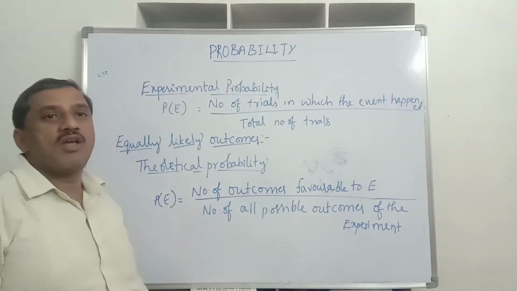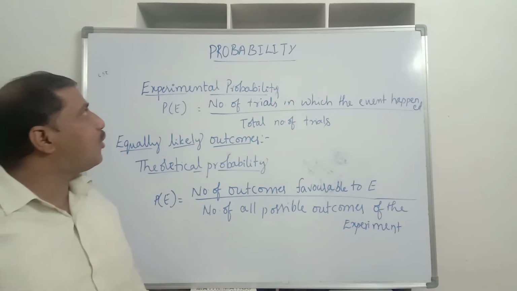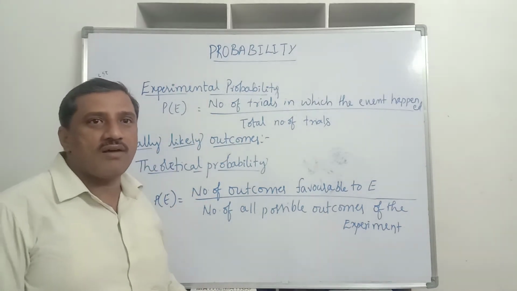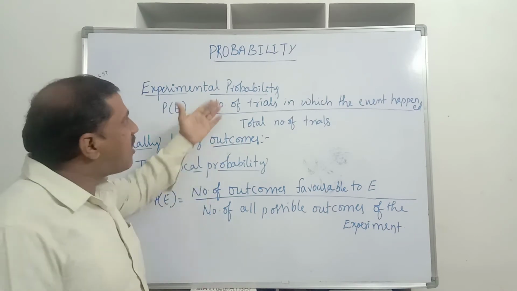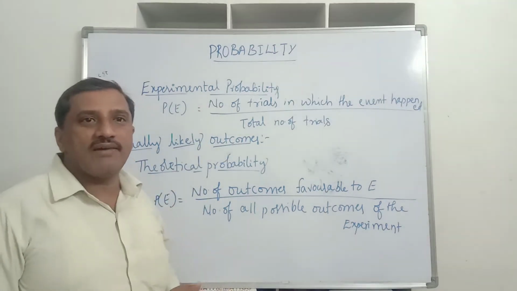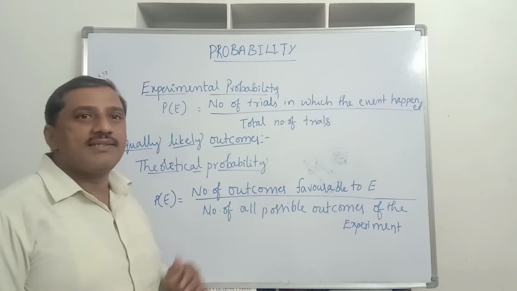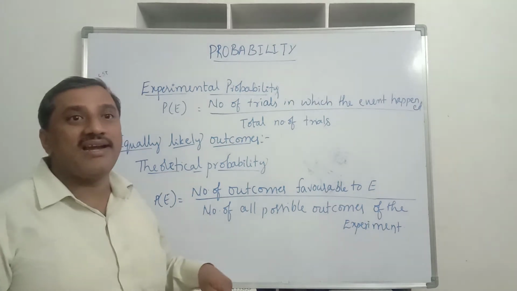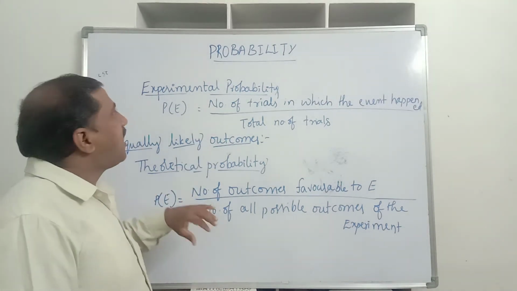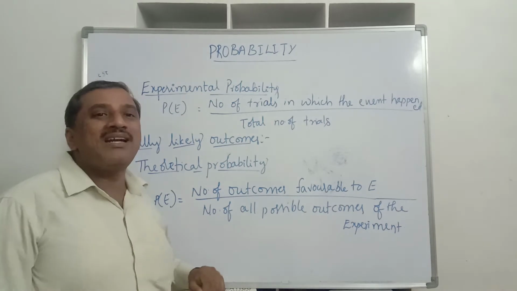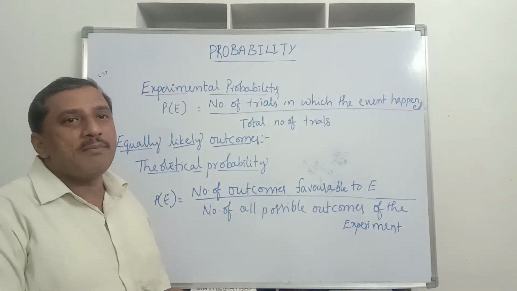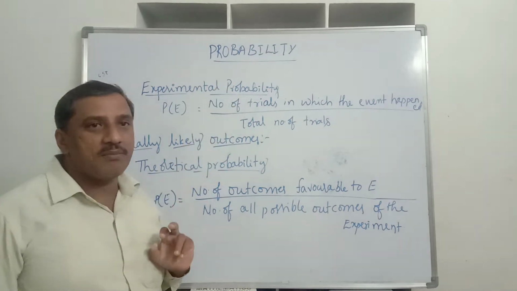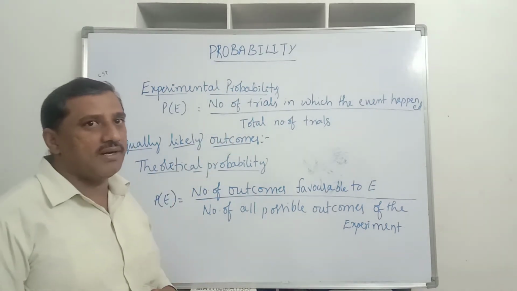Namaste children, and today we are going to discuss a new topic, a new chapter of probability, that is the last chapter of class 10. You are already familiar with probability from the 7th standard onwards. In 7th standard, 8th standard, even in 9th standard you have studied probability in detail. But in 9th standard you studied experimental probability. Now in this 10th class we are going to discuss theoretical probability or classical probability.